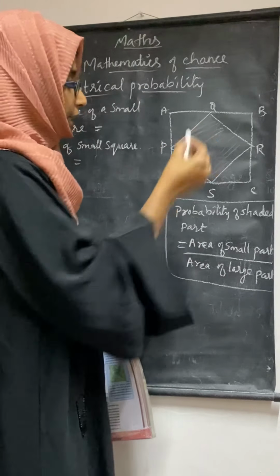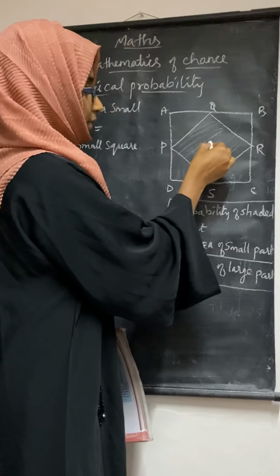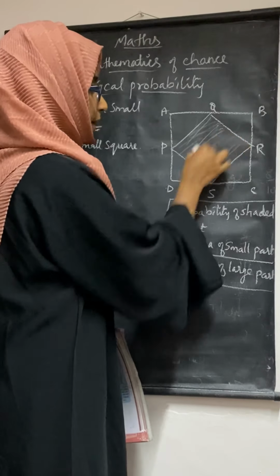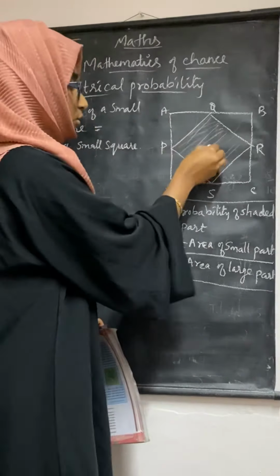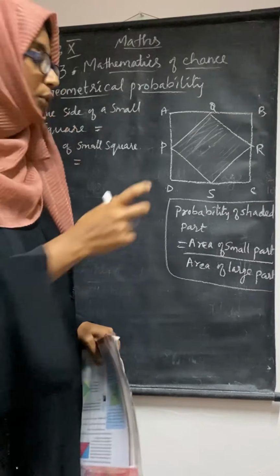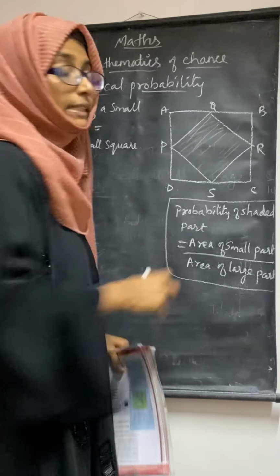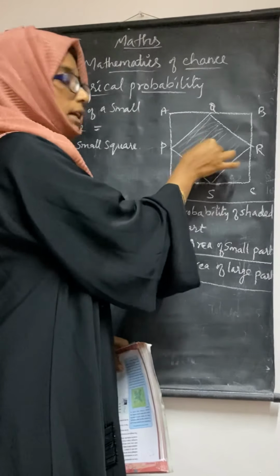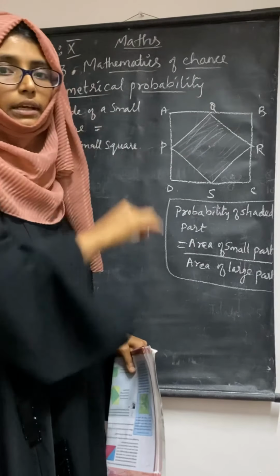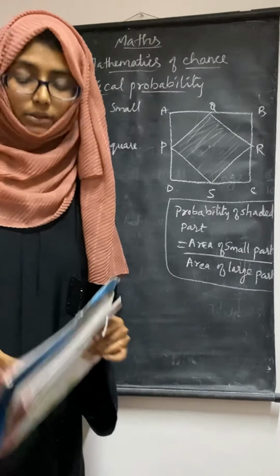So when we are putting a dot here, this is the shaded part, okay. When we are putting a dot on the shaded part, what will be the probability of the shaded part? That is the question. You have to find out the probability of the shaded part. When we put a dot without looking, somewhere here the dot will come, no. So what is the probability of the shaded part? That is the question being asked.